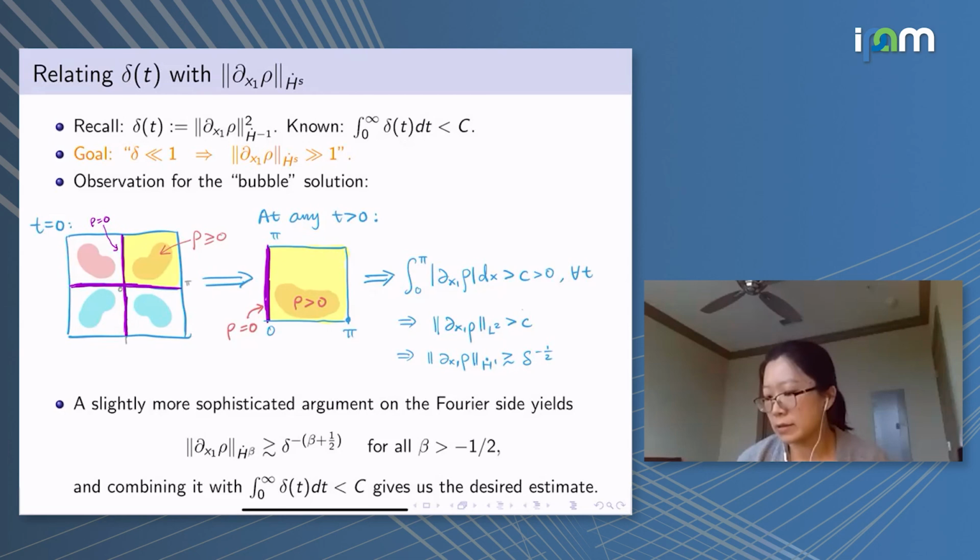Then an easy argument will tell us that for all time, the integral in this little square of the partial x1 derivative of rho cannot get too small. So it is bounded below by some uniform constant, only depending on rho 0. And therefore, the L2 norm of partial x1 rho